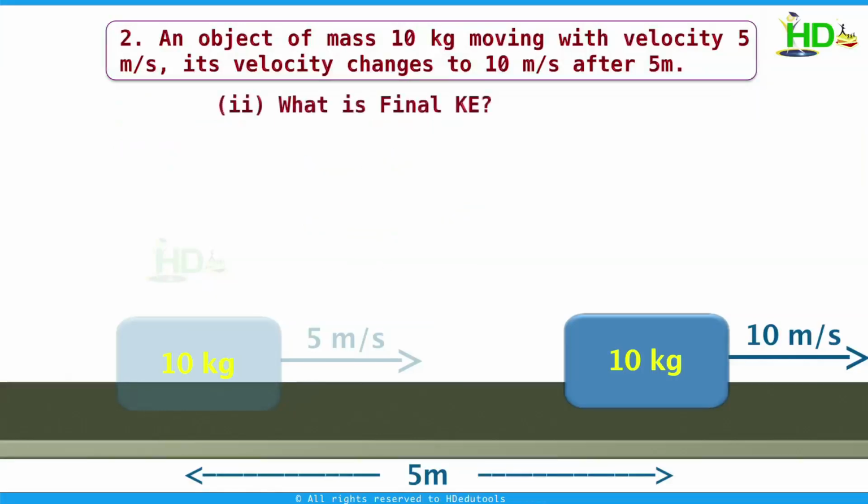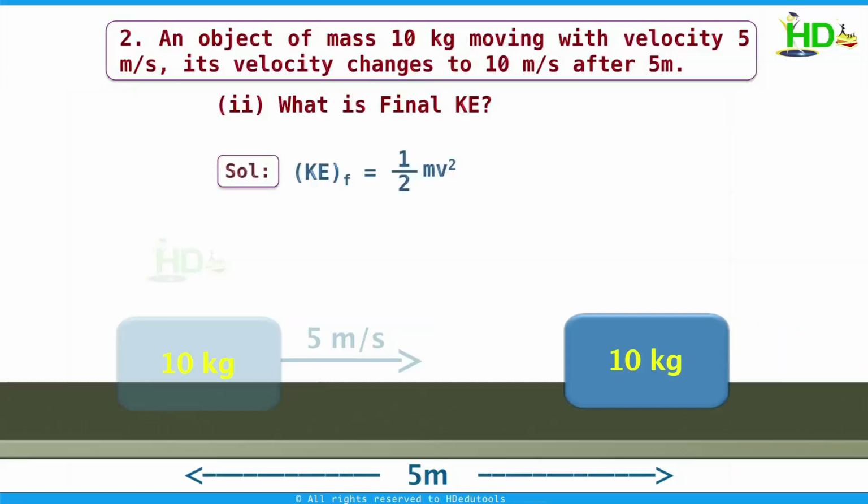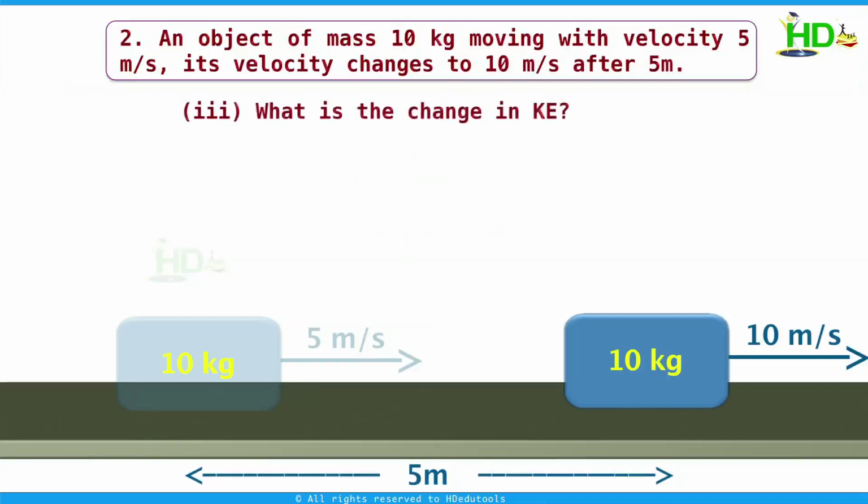What is the final kinetic energy? The final kinetic energy is half mv square. Here v is the final velocity. Now this is equal to 1 by 2 into 10 into 10 square. We get 500 joule. Now what is the change in kinetic energy? Change in kinetic energy means final kinetic energy minus initial kinetic energy. This is 500 minus 125, 375 joule.